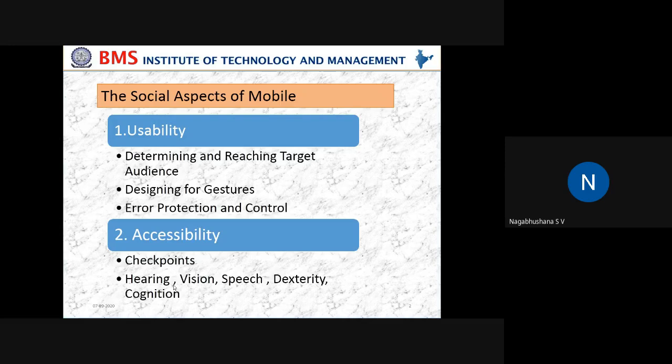For example, every mobile device will have its own features from the model's perspective, from the user's perspective, from the application's perspective. So there are different perspectives from which you can think about usability: how easy it is for the end users to use the mobile devices.